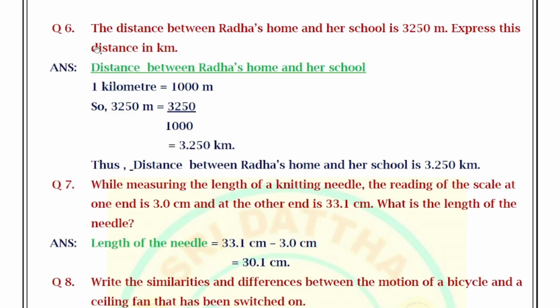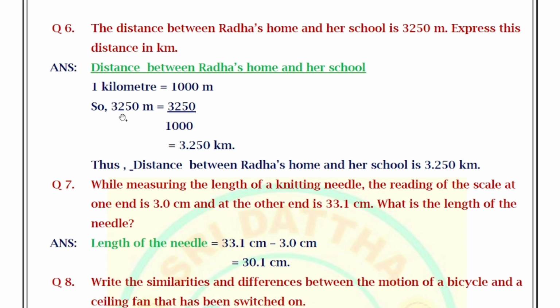Move on to the sixth question. The distance between Radha's home and her school is 3250 meters. Express this distance in kilometers. Answer: 1 kilometer equals 1000 meters.